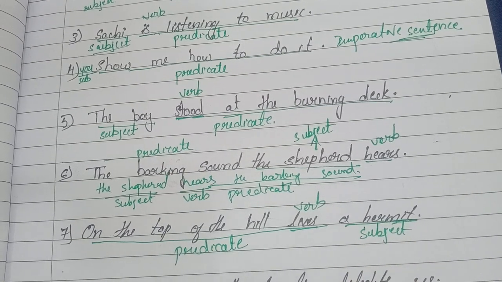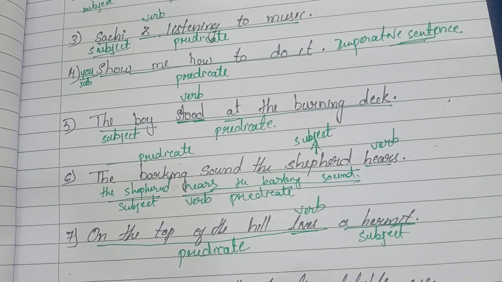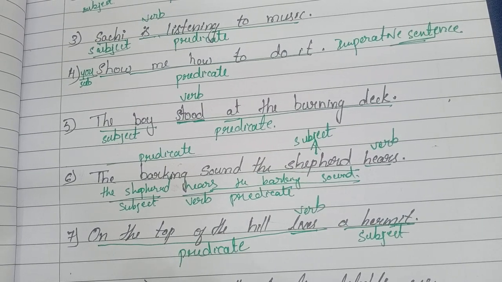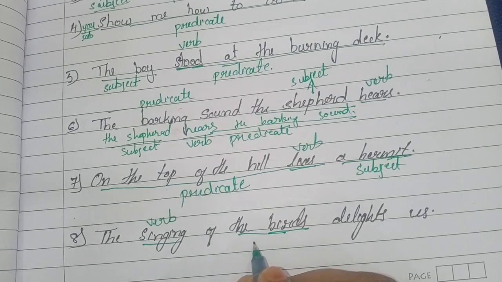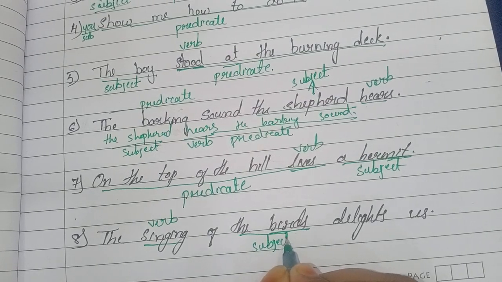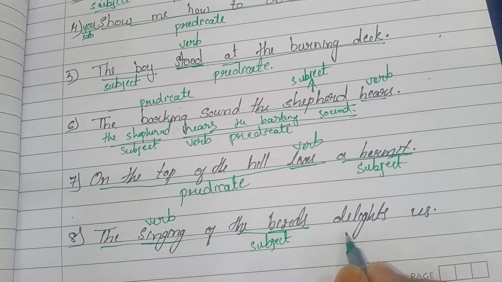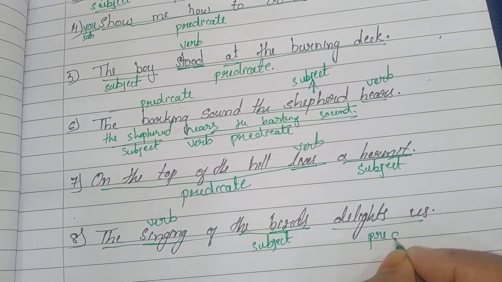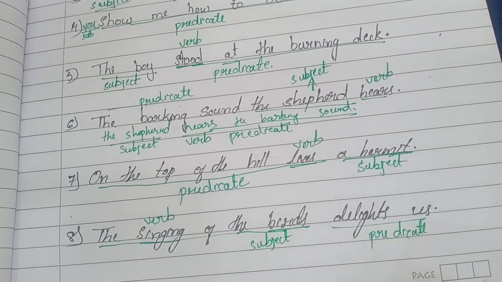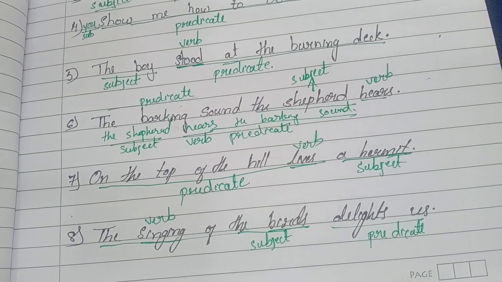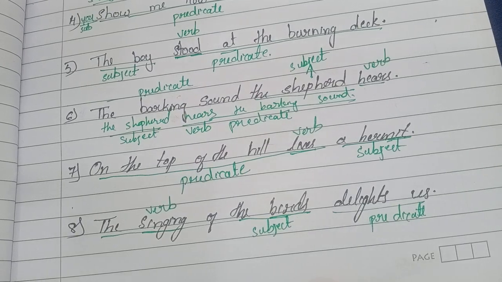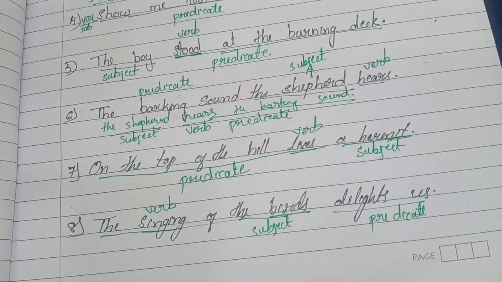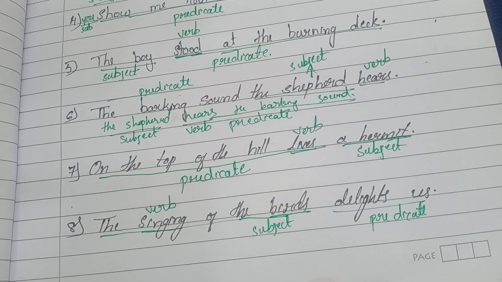The singing of the birds. Here the verb is singing. Birds are the subject and the full remaining part is the predicate. Simply we have to change it. It is not compulsory that the subject is always at the beginning. Sometimes it comes in the middle or sometimes at the end of the sentence.